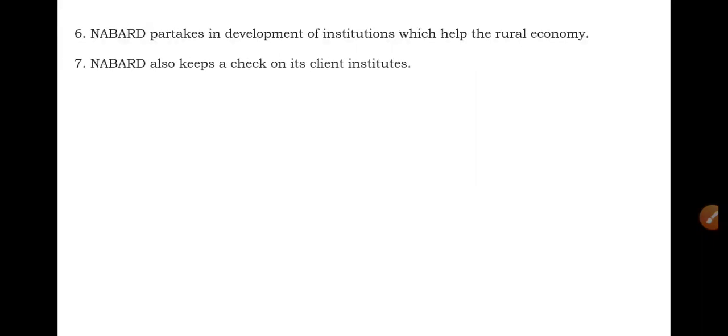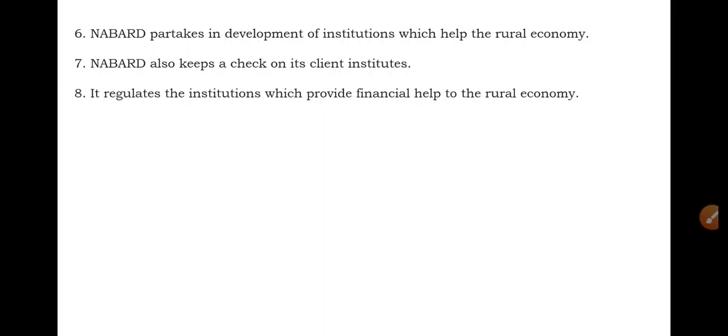And next, NABARD also keeps a check on its client institutes. There are many client institutes working in various regions of the nation, and it keeps a check on their activities. Those client institutes working in the country are monitored by NABARD only. And next, it regulates the institutions which provide financial help to the rural economy.